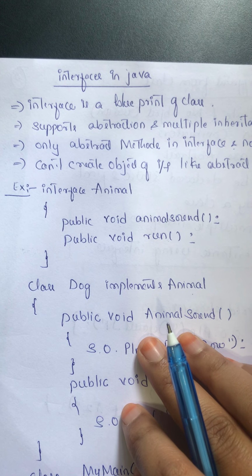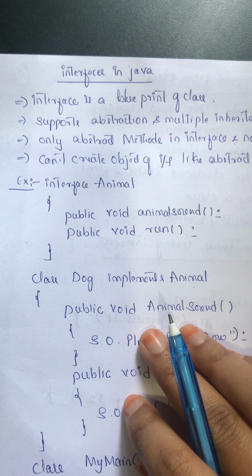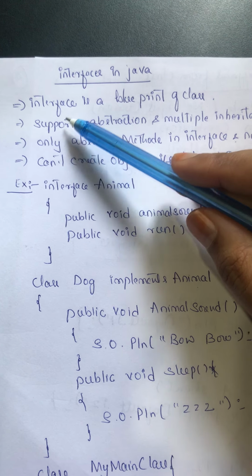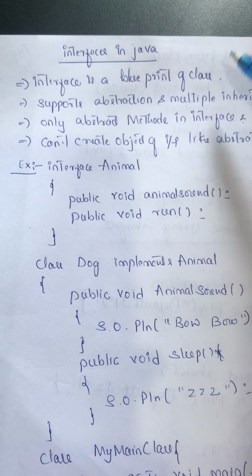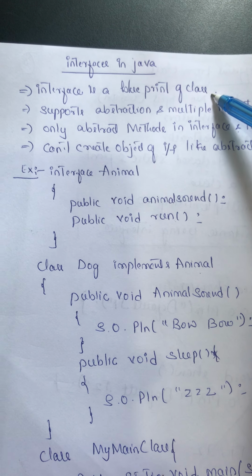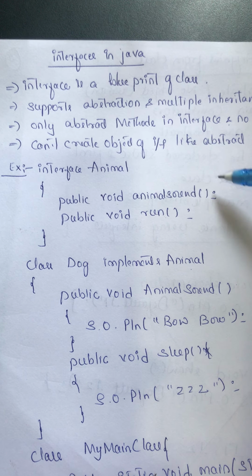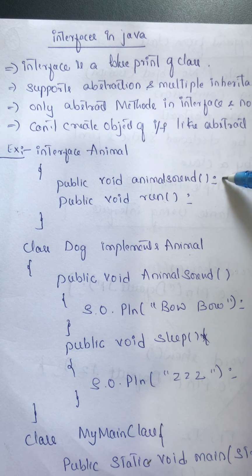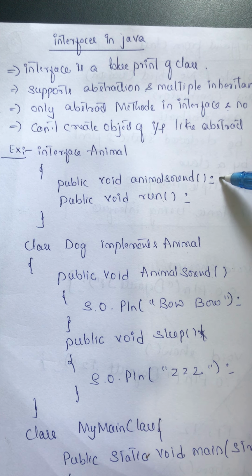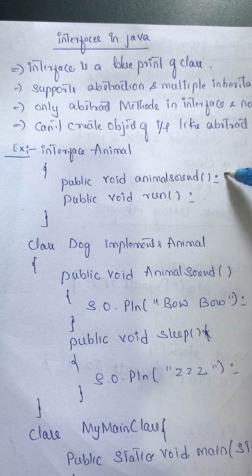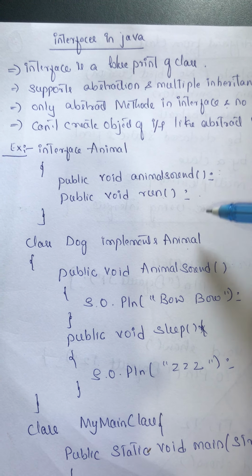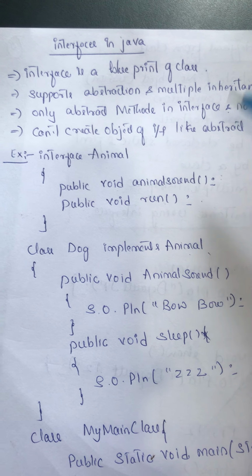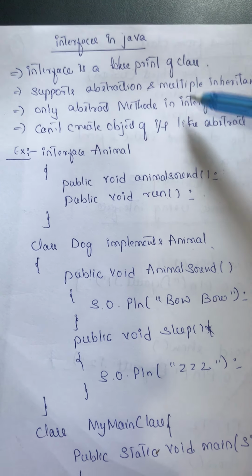Hello students, in this class we are going to discuss interfaces. So what is an interface? An interface is a blueprint of a class. Why do we call it a blueprint? Because if you have two methods in an interface, it will have only the abstraction of those methods. Abstraction is nothing but only declaration. The definition of the method will be given in the class which is implementing that interface. That is why it is called a blueprint of a class.